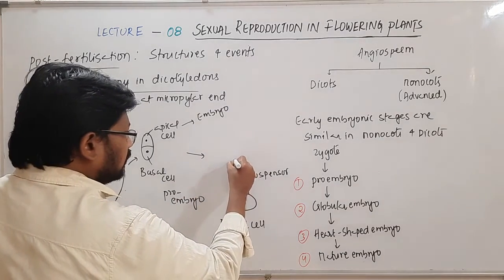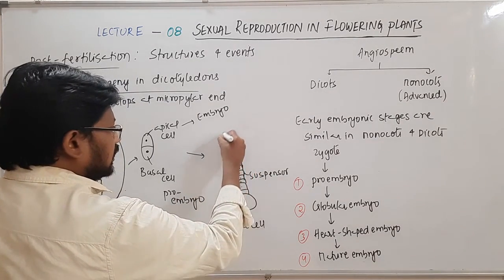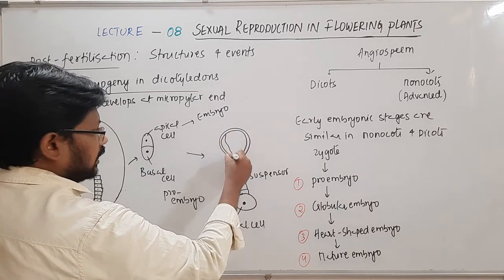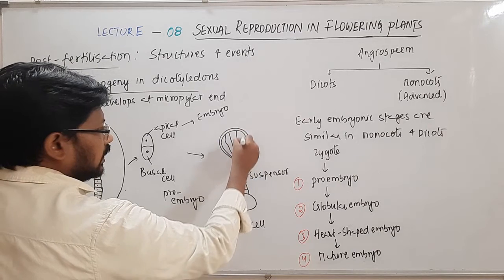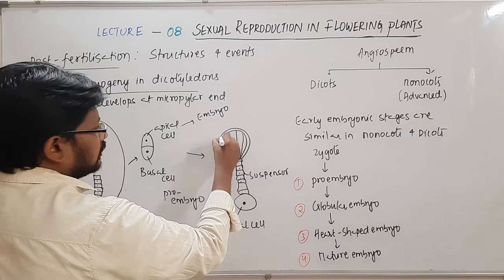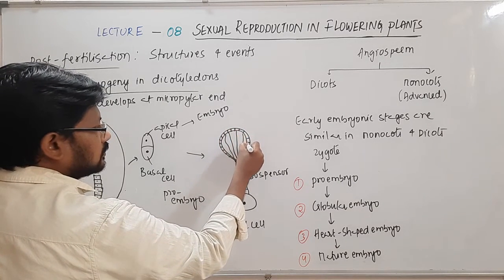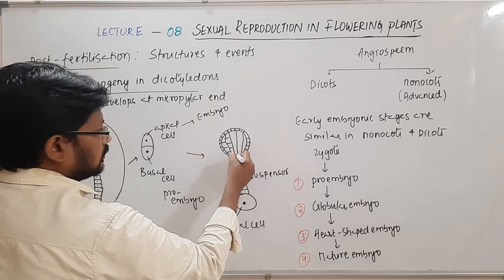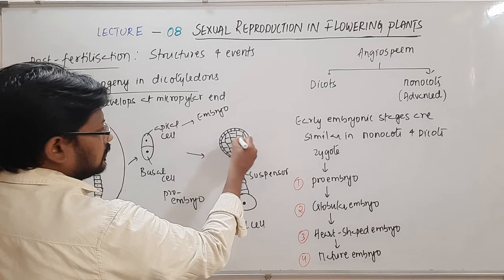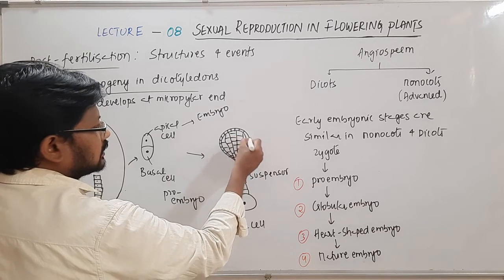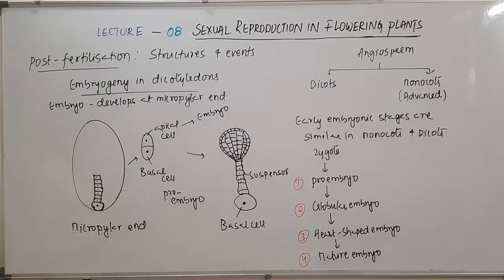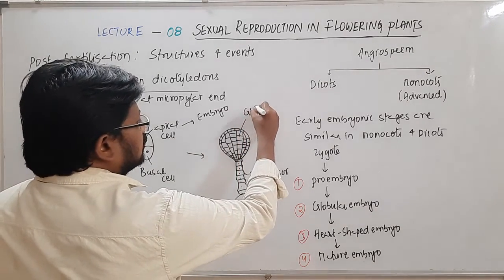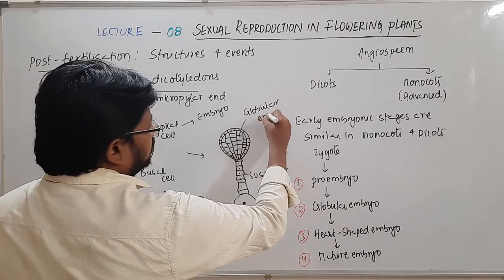And here you can see the embryo, and this embryo appears in a globular shape. So this is what I call the globular embryo.